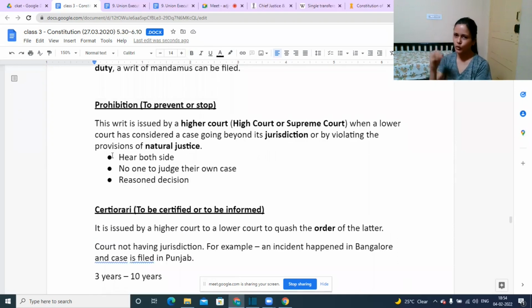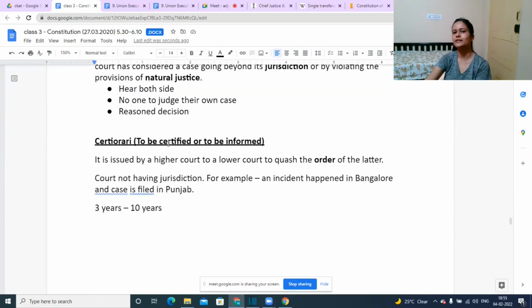Prohibition: if a lower court or a subordinate court is deciding a matter by going beyond its jurisdiction, a higher court may ask it to stop. If the proceeding is still going on, the higher court will ask that you stop. You don't have jurisdiction to try this matter. But if the matter has already been decided by the lower court, by the time the higher court passes a decision, it would be certiorari.